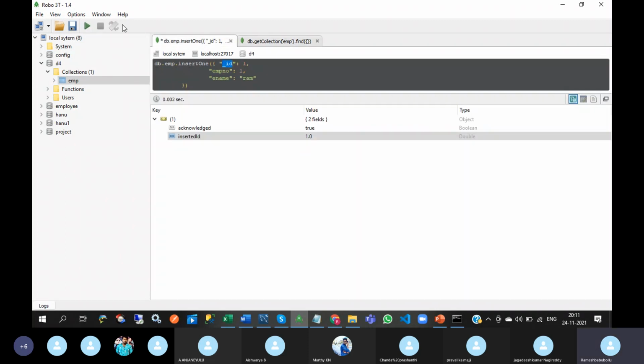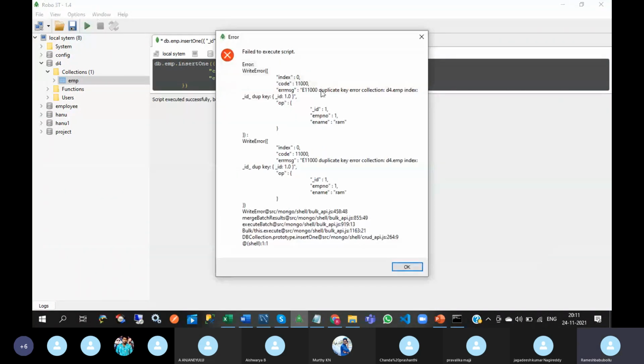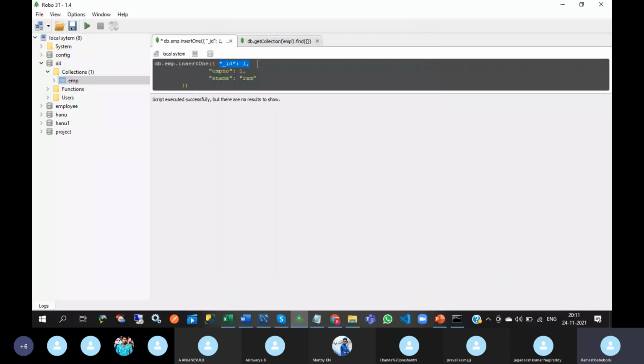If I execute the same query, then see what will happen. It is a duplicate key error collection. Why? Because you are going to insert the same ID. If you remove this, then it will allow. Why? Because MongoDB will assign some unique value to that ID field.